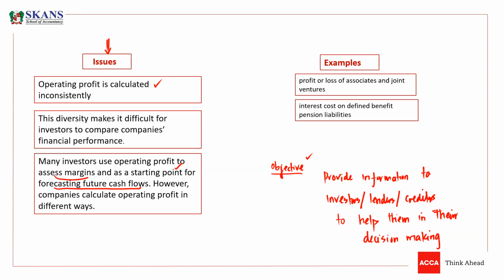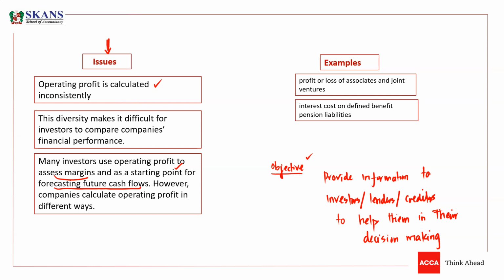And we all know that operating profit is calculated in a different way, inconsistently, so investors have some issues. They are unable to compare the operating profit of one company with another company.